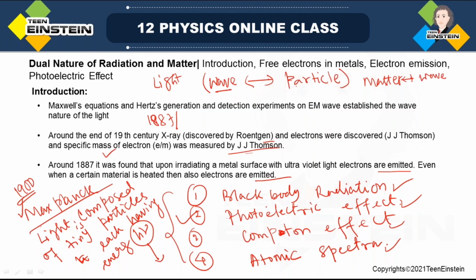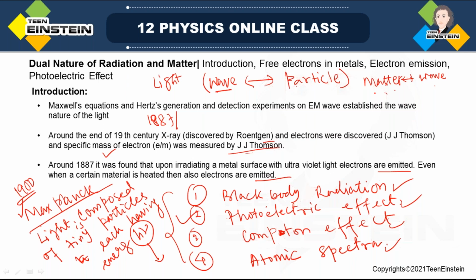So this is called wave particle duality or dual nature of radiation and matter. So a material particle in motion will exhibit wave nature, or a wave will exhibit particle nature in certain cases, not always. Dual nature means a wave can exhibit particle nature, and even a particle can exhibit wave nature.